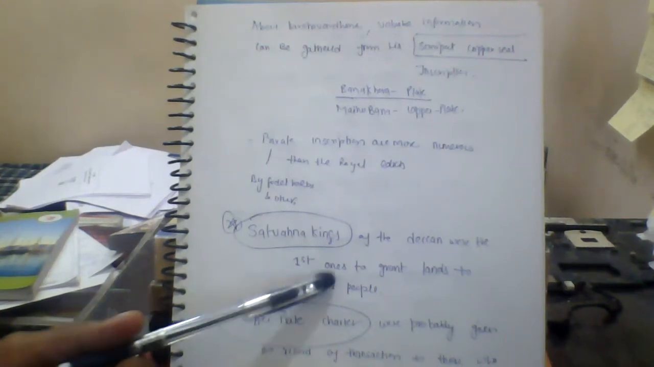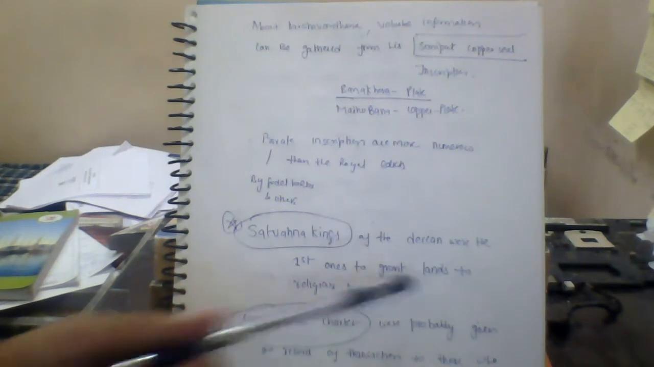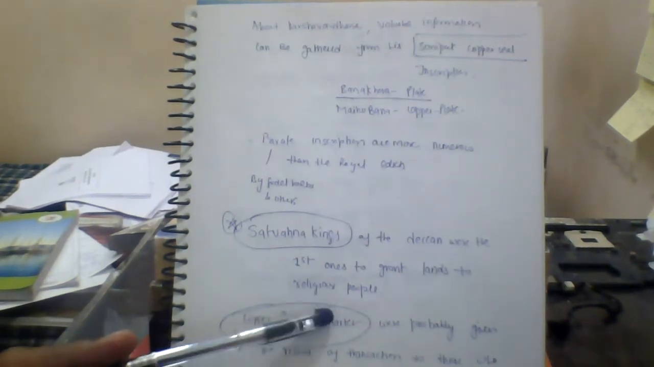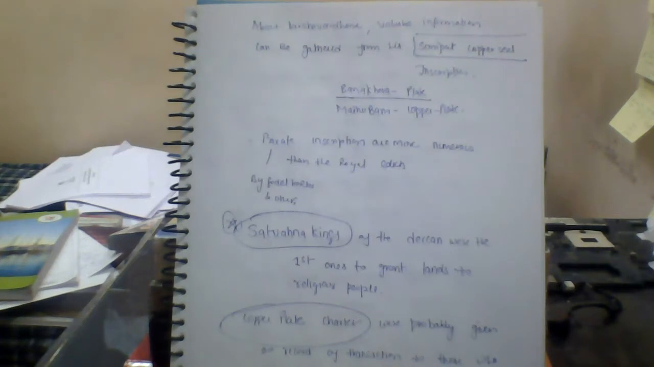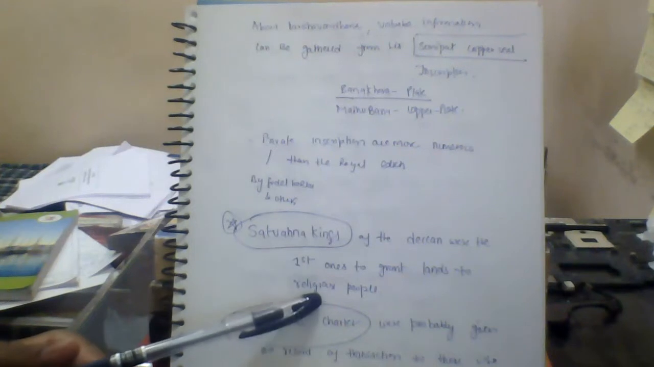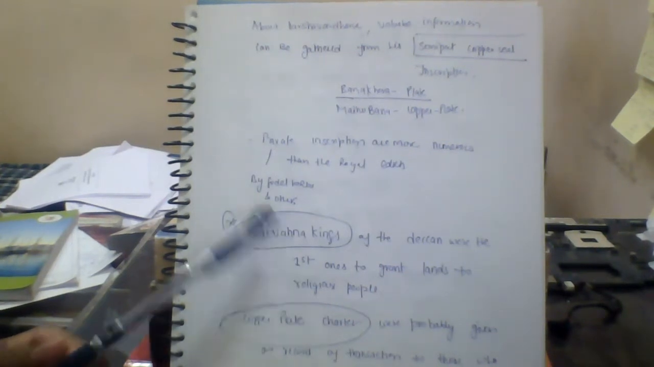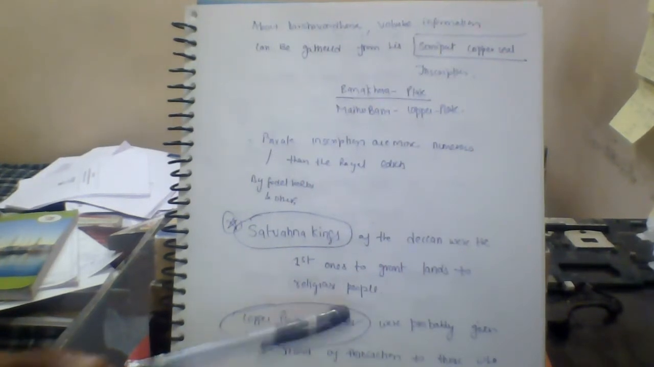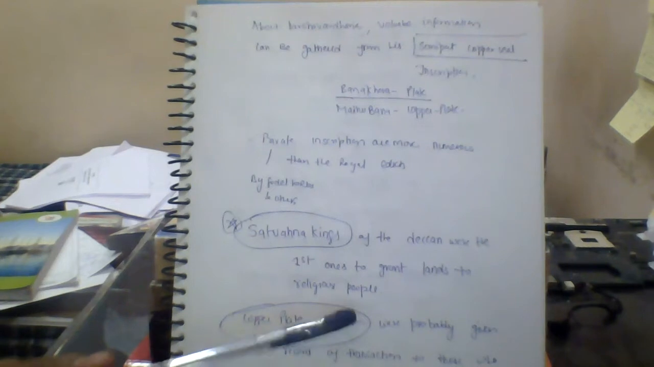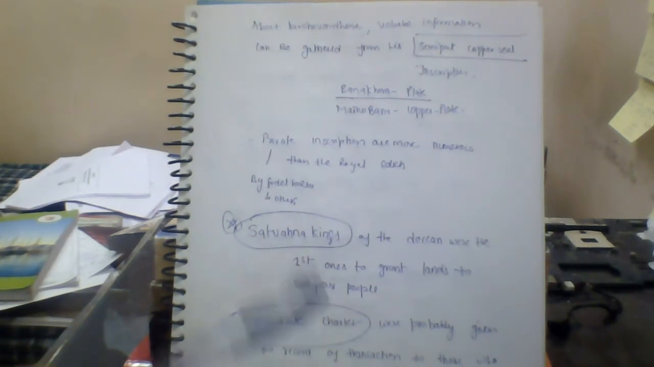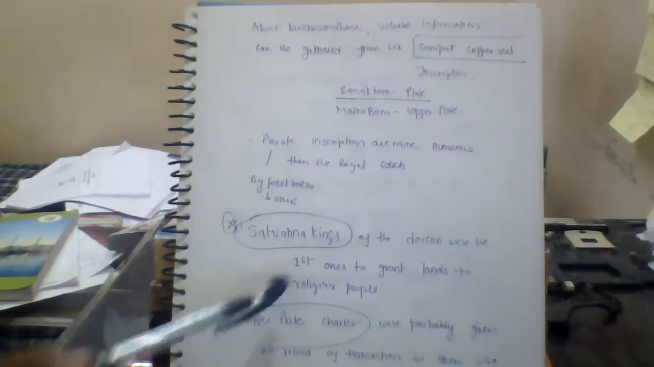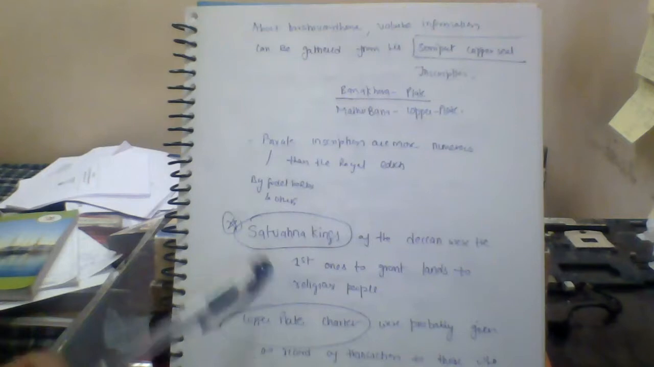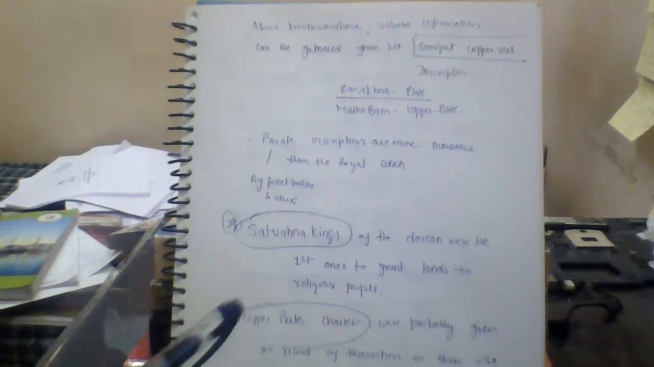And then the Satavahana kings of the Deccan were the first to grant land to religious people. So this is also a very important issue. It became an important issue in ancient history. After the Satavahana kings started this ritual of granting lands to religious people, like Brahmins, it became a sort of fashion statement in ancient India. So you should know that the Satavahana kings were the first to grant lands.